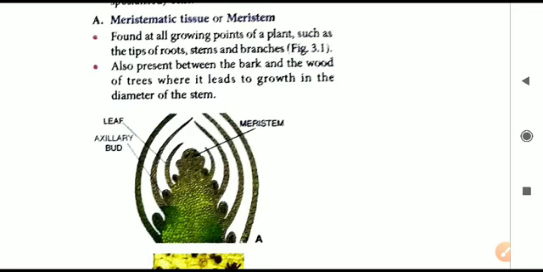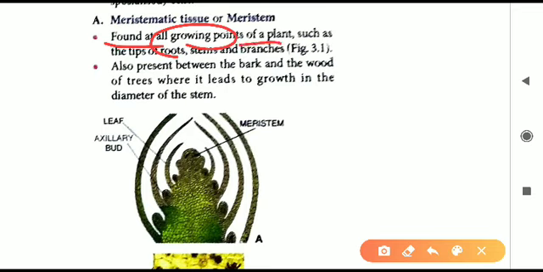So we will deal now with the meristematic tissue or the meristem. Where is this meristem found? First of all, the position we will learn. It is found in all the growing parts of the plant. Wherever the plant body is growing, it can be the top of the plant, that is the shoot, or it can be at the bottom, that is the roots of the plant. The shoot or the stem is growing upwards and the roots of the plant are growing downwards. The branches are also growing, so on the branches also the meristem is present. On all the growing parts of the plant, meristematic tissue is present. Here it is given on the tip of the root, on the stem, and on all the branches.